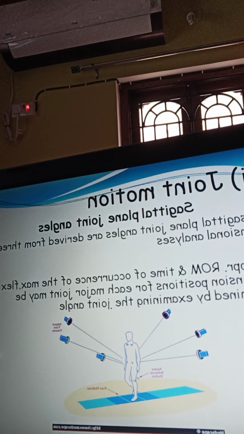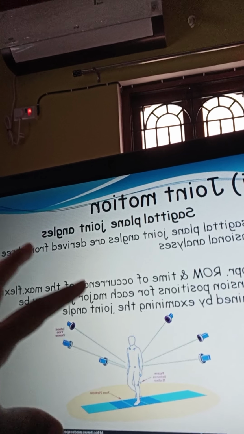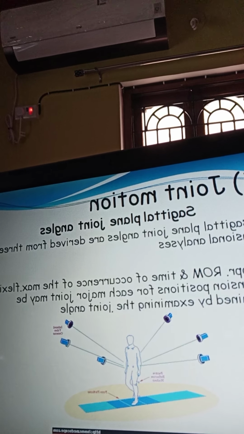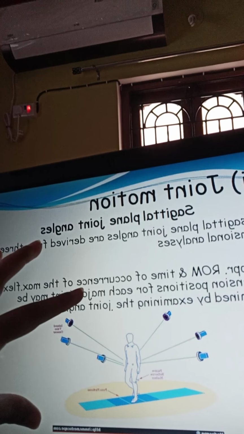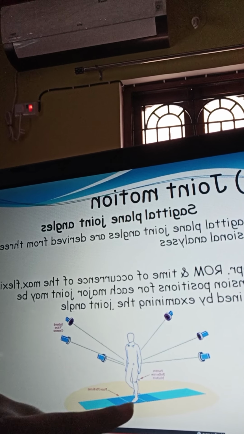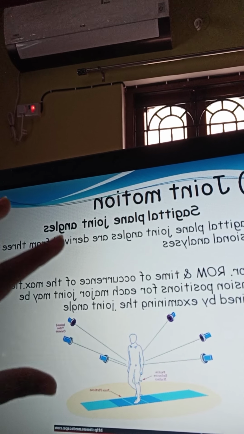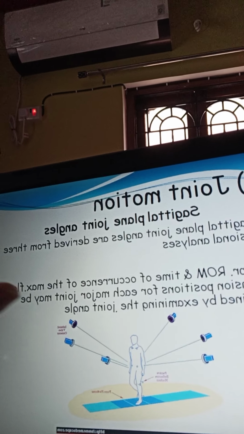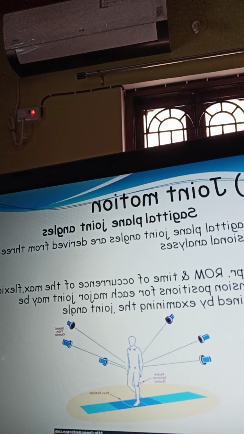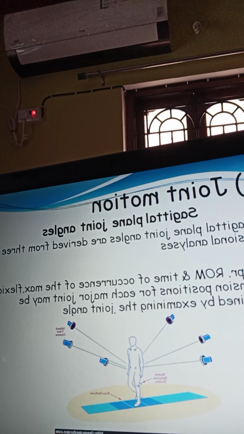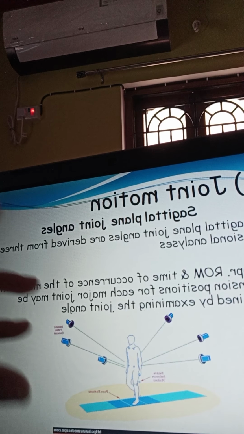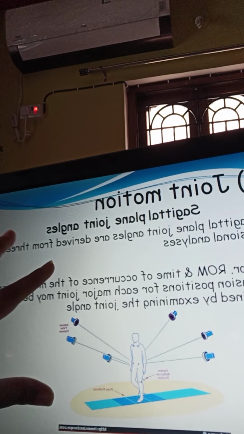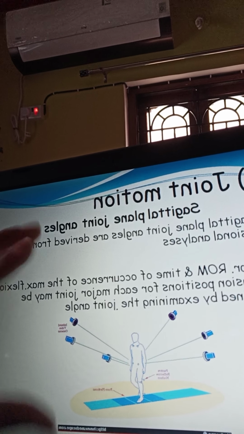When we want to measure the joint angle and the movement of the bone, and also the muscle action, we use a force plate. With the help of the force plate we can measure the joint angle, the muscle action, and what kind of effect there is on their walking.